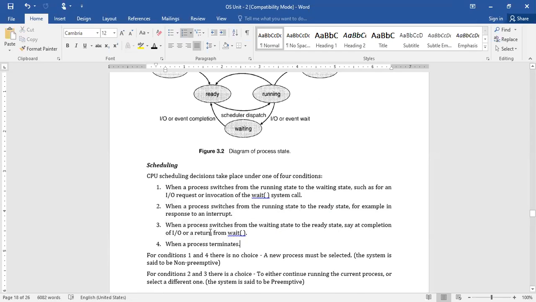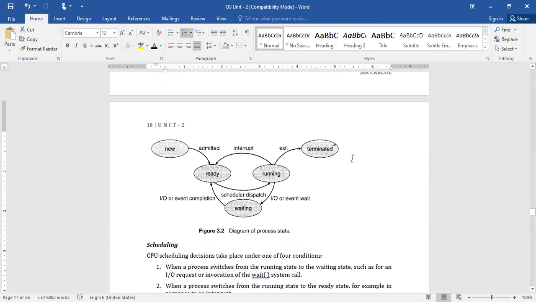So these are the four cases when the CPU will become free. If any one of these four cases exists, then the CPU will become free. If you observe the last one, when a process is terminated, the process has completed its execution and the CPU is free. So now the goal of the CPU scheduler is, whenever the CPU becomes free, to define a mechanism for how it is going to execute another process so that it keeps the CPU busy.